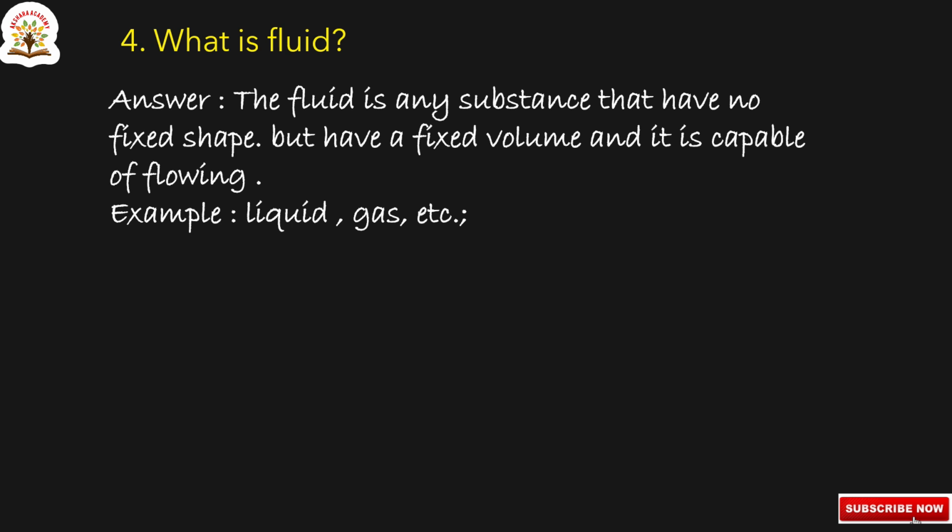Now, what is a fluid? A fluid is any substance that has no fixed shape but has fixed volume. It is capable of flowing. So that's why it is known as fluid. Examples: liquid, gas, etc.